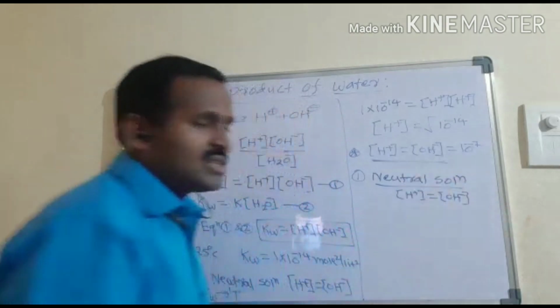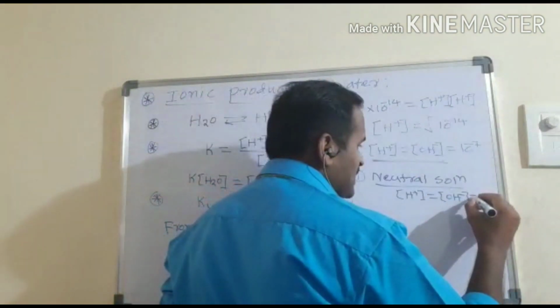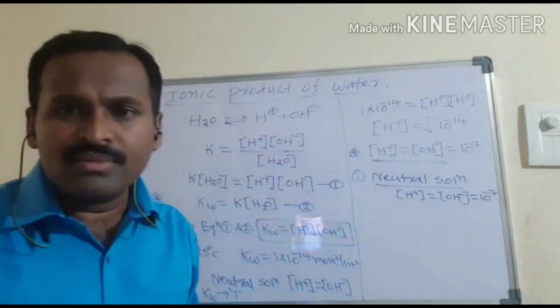At room temperature, its value is 10^-7 moles per liter.